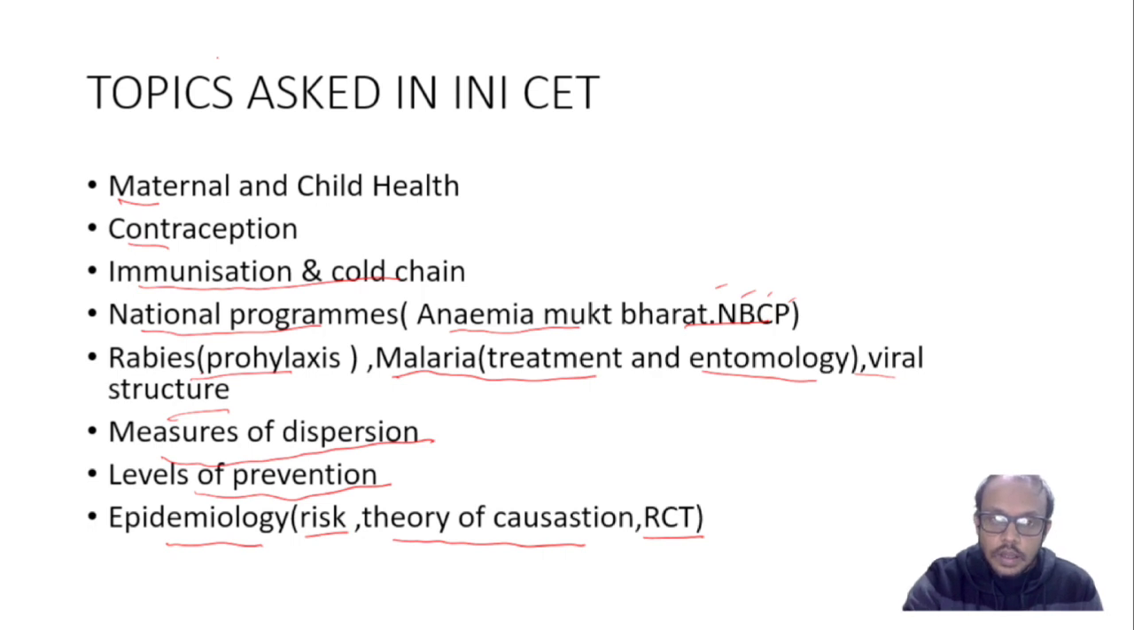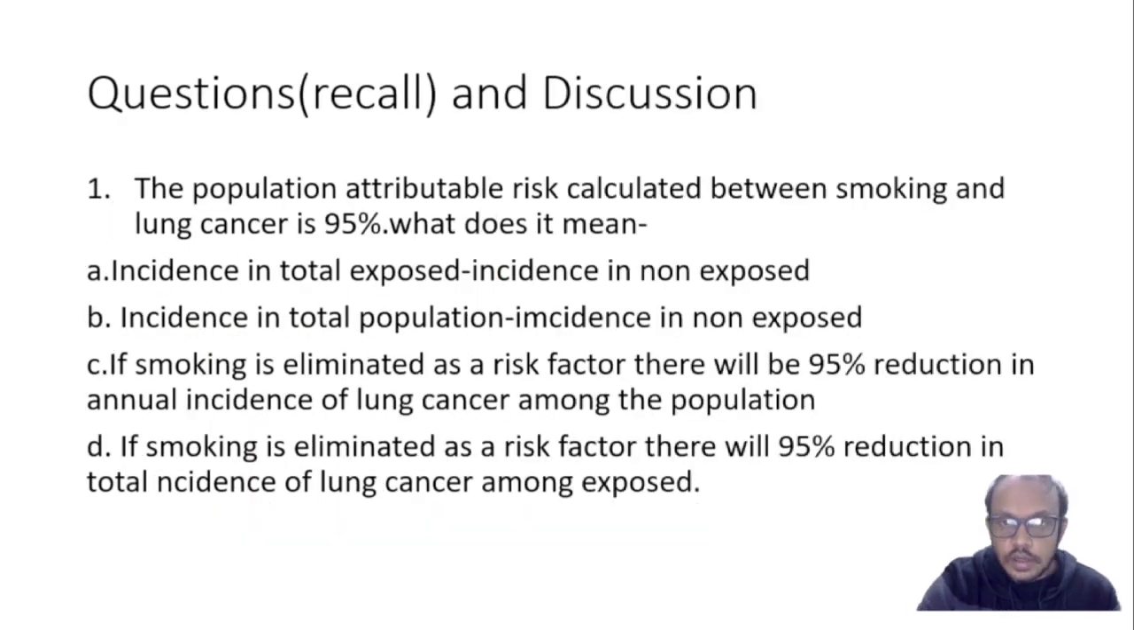So, let us come to our first question. On the basis of recall, this question is made. There might be some changes in the options, but the topic is the same and the concept is the same, so if you are able to grab the concept, you will be able to know all the things. The population attributable risk calculated between smoking and lung cancer is 95%. What does it mean?